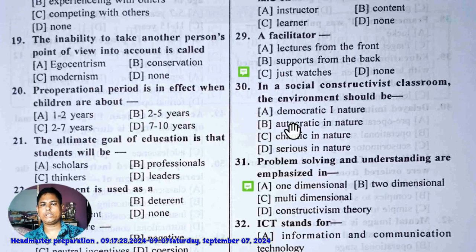Now the question: in a social constructivist classroom, the environment should be democratic in nature, autocratic in nature, chaotic, serious in nature. As I think, democratic in nature.